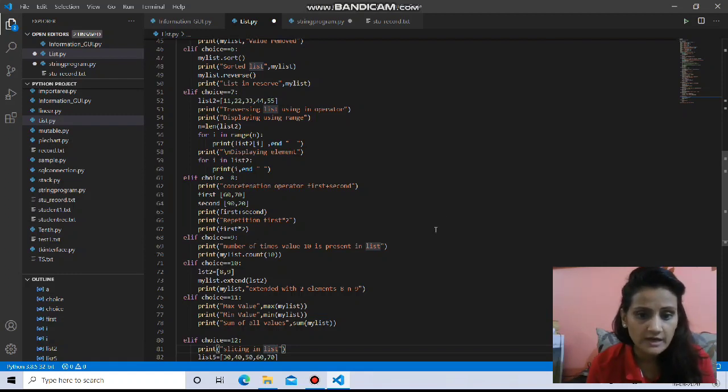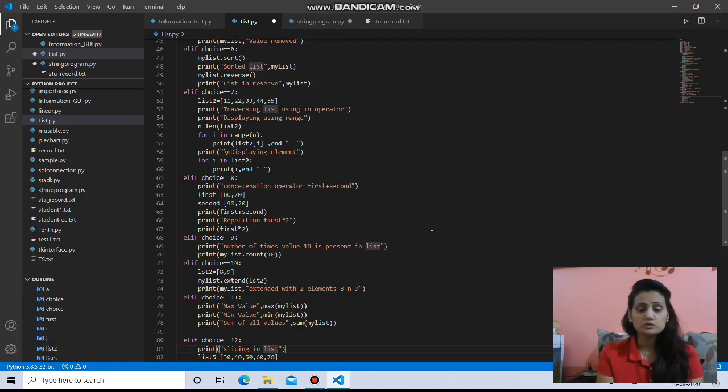Now in case of choice 9, this is the count function, and the purpose of using the count function is to know how many times a particular element is present in the list, or you can say the number of occurrences of a particular value in the list. That means if we write mylist.count(10), I don't want to count the 10 values, but I want to count how many times 10 is present in the list. One time, two times, like this. Because we know in our previous list 10 is present one time only, my answer is going to be 1. I will explain it when I run this program.